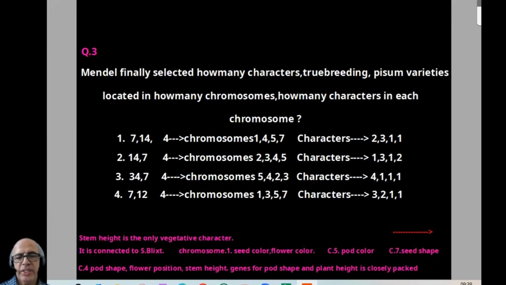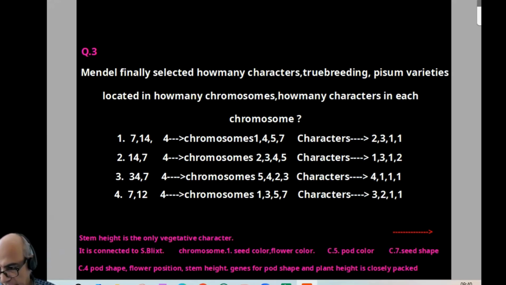Mendel finally selected how many characters? True breeding varieties. These characters are located in how many chromosomes? Now in each chromosome, how many characters? That way the question goes on. It's a good question, so we have to take care, as we have to choose among many options. Mendel finally selected 7 characters, even though he started from 31 or 32 characters initially.